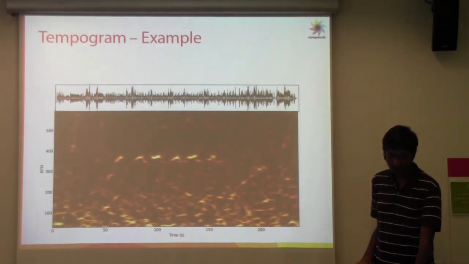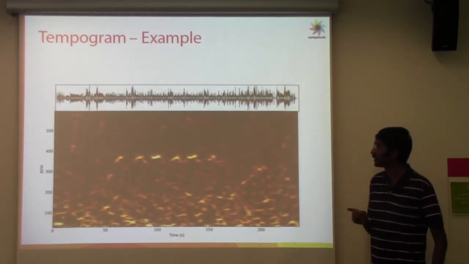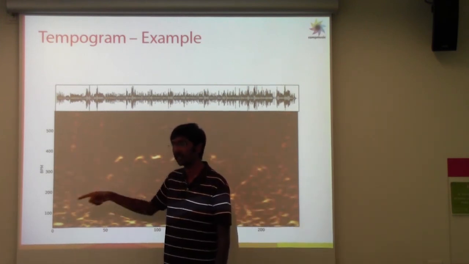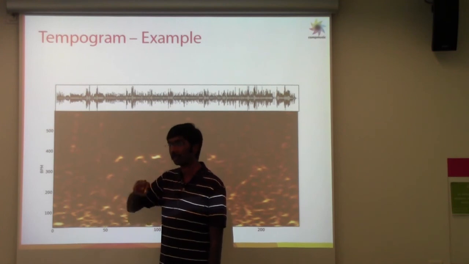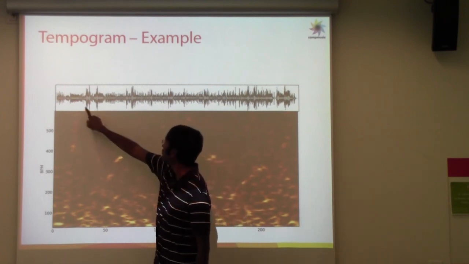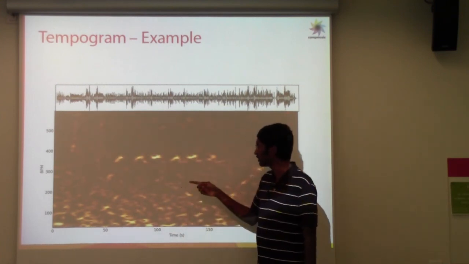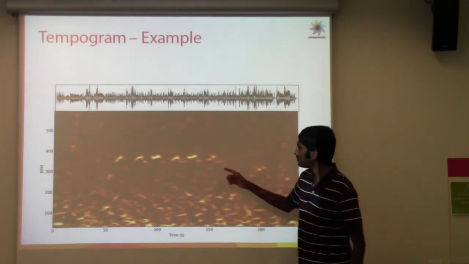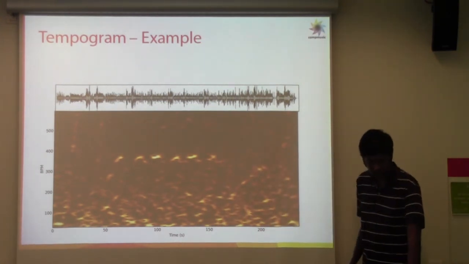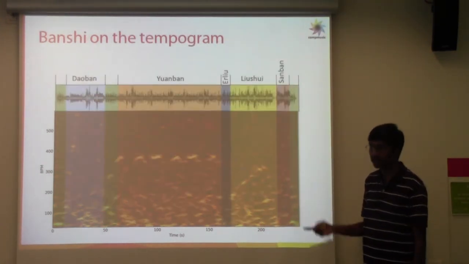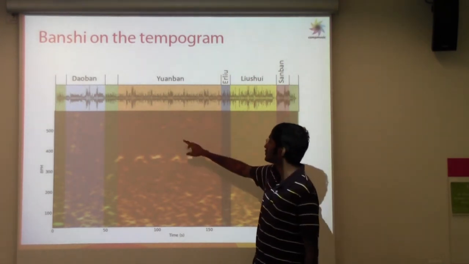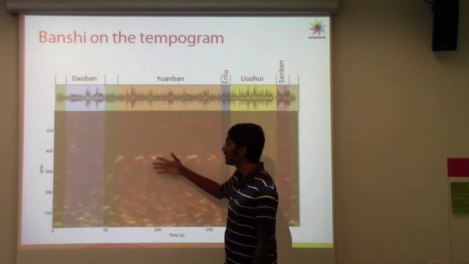So how does it look if we look at it for an audio recording? This is a tempogram: this is time, and then we have the beats per minute, which can be estimated from the time interval of the hop size and the way we have computed the onset detection function. This is the whole audio which we heard earlier, and this is the tempogram. We see some regions which have a higher periodicity, whereas some other regions don't. If we put the Banshee segmentation, which we saw earlier, on top of this, we can distinctly see that some of the characteristics of each of the Banshee is captured in the tempogram.